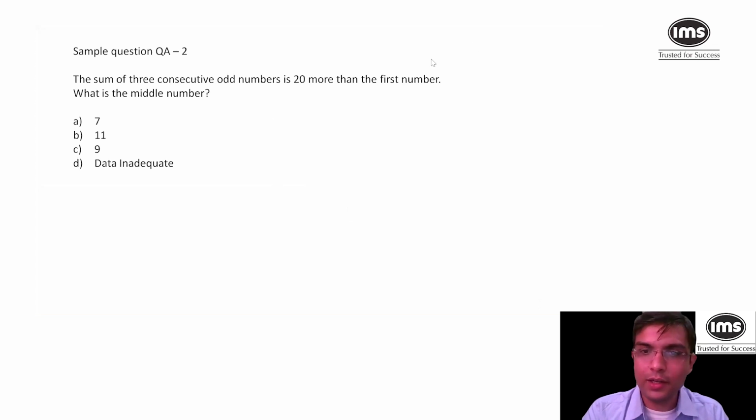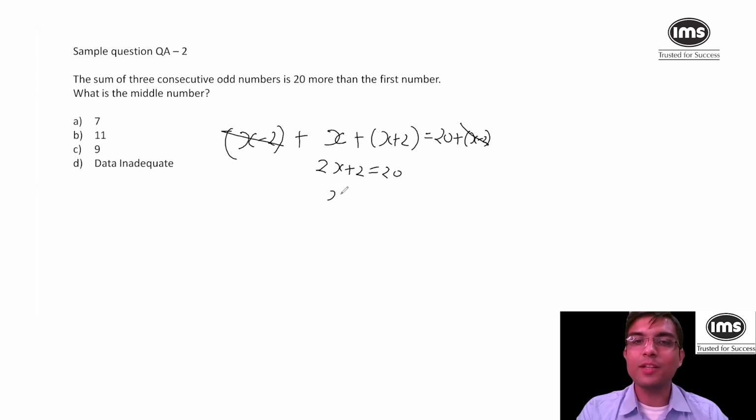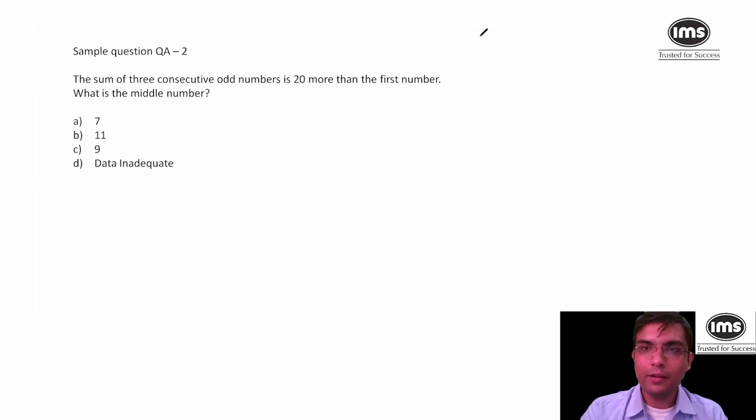If you can take this third one, please explain it again. Okay. So I'll explain it again. It was very simple. 3 consecutive odd numbers. So I've assumed that the middle number is x. So the lower number will be x minus 2 and the higher number will be x plus 2. The sum of all these 3 numbers is 20 more than the lowest number. So now x minus 2 and x minus 2 will get cancelled out. It is x plus x, 2x plus 2. It is 20. That means 2x is 18. So x is 9. So the middle number which we assumed as x is 9. And that's why 9 is the answer. Okay. Fine. So let's go ahead.